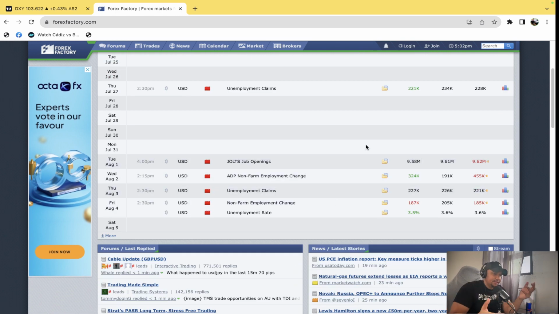Now before we get there, there is one thing that you have to understand. NFP, what does it mean? I'll tell you exactly what that means. The NFP basically tells us how many new jobs were added in the new month, how many people were recruited into the new month. We're going to look at the month of August, how many people were added in this month. But that does not include people that work on the farm. That is what's called non-farm employment change.